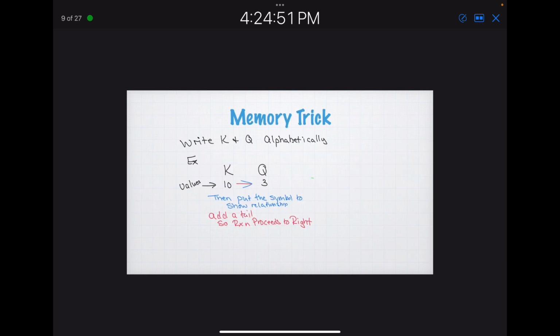So a memory trick is to write K and then Q alphabetically. Then you put your values underneath, you figure out which one's the greater one, you put your symbol there, you add a tail, and it tells you which way it's going to proceed. So in this case, the reaction proceeds to the right. It's a great memory tool to remember how to do this.